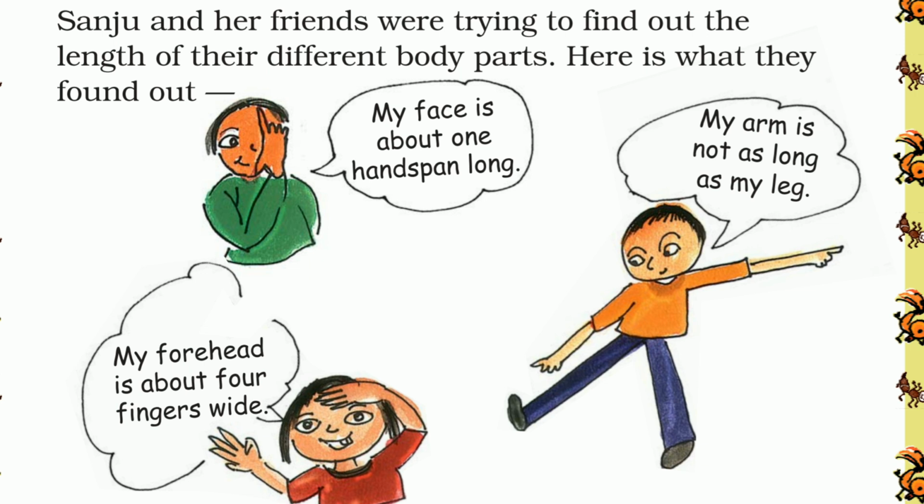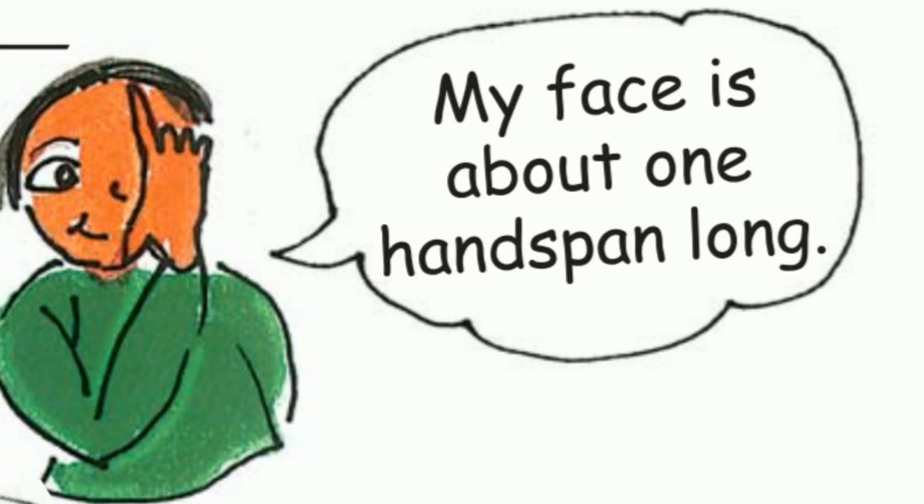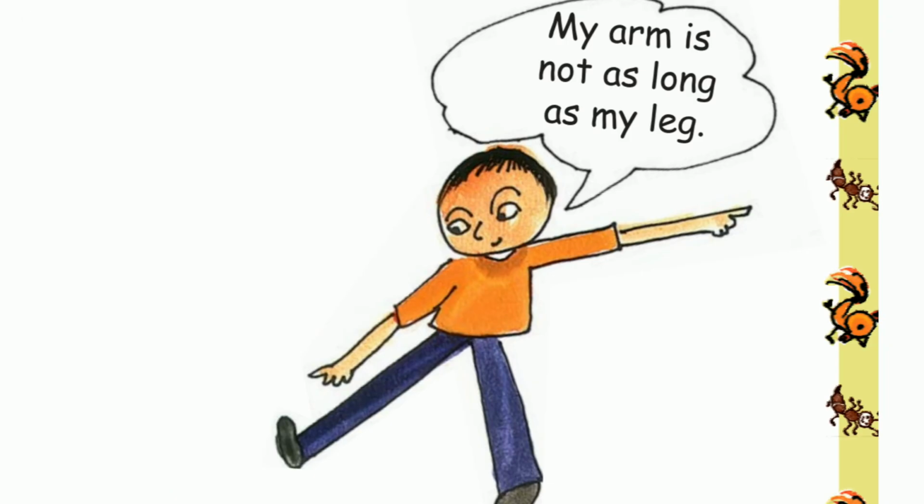Is that so? Sanju and her friend were trying to find out the length of their different body parts. Here is what they found out. Firstly, Sanju is measuring his face. So he's saying my face is about 1 hand span long. His friend said my arm is not as long as my leg. His leg is longer than his hand.